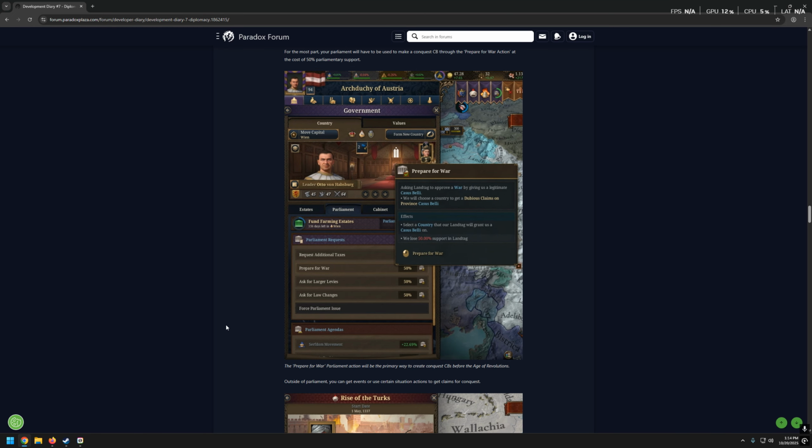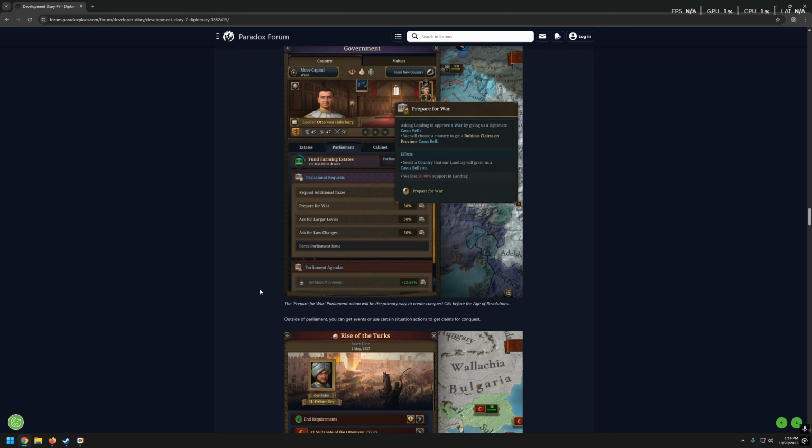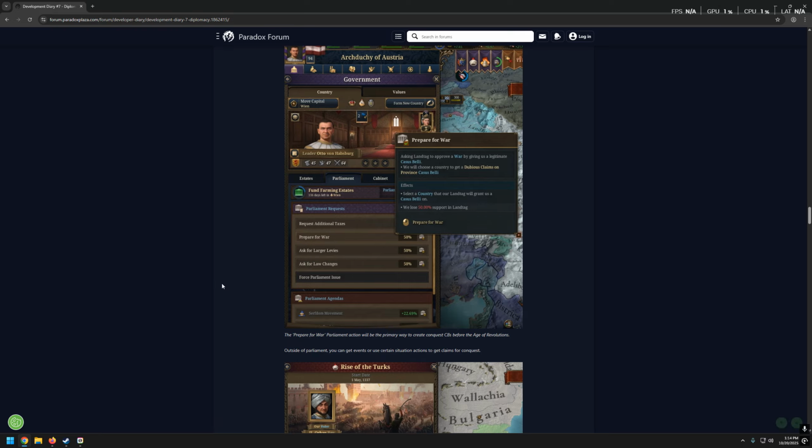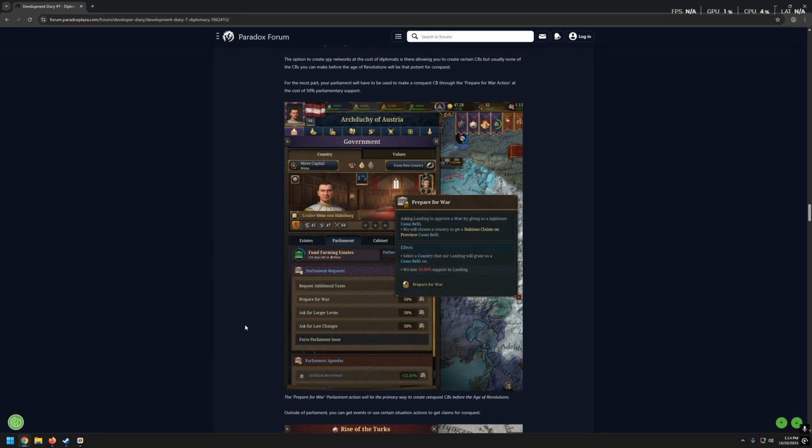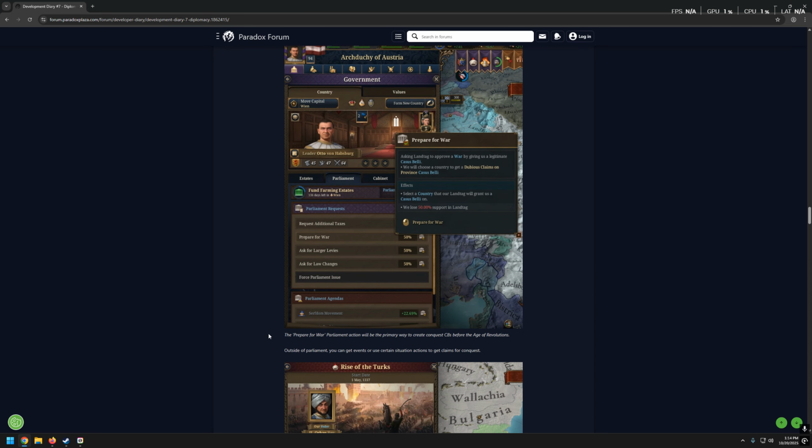Are there any other ways to actually form Casus Belli? The prepare for war parliament action will be the primary way to create conquest Casus Bellis before the Age of Revolutions. Okay. I mean, when we get to Age of Revolutions, we will have some more options. And that's what I like about that game, that it changes over time, which is huge.